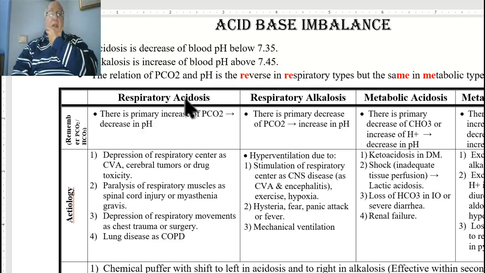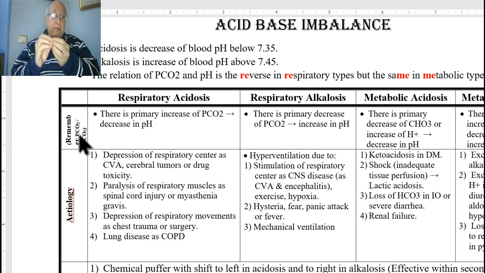In this video, we will discuss the respiratory types, respiratory acidosis and respiratory alkalosis. And always remember, in acid-base imbalance, this important ratio, which is the ratio between the pressure of carbon dioxide to bicarbonates.